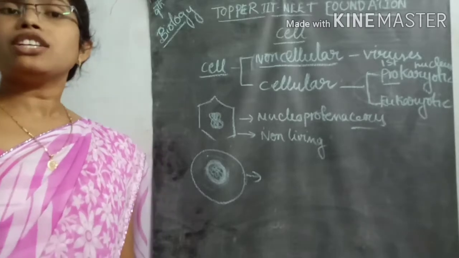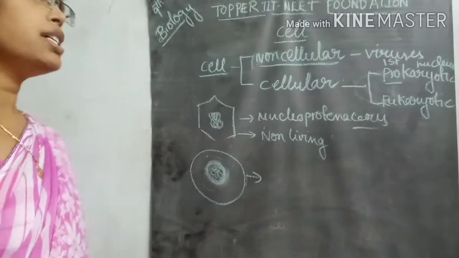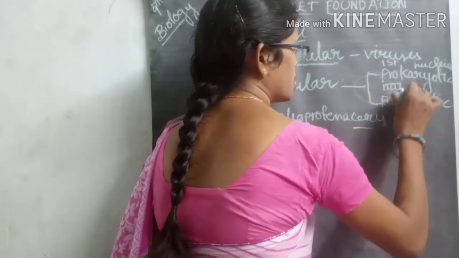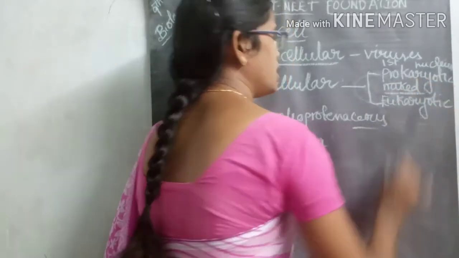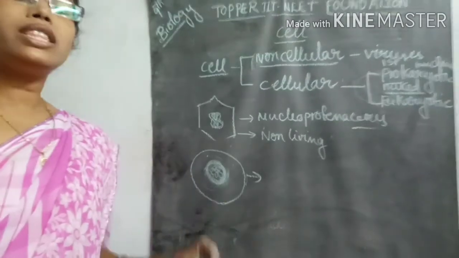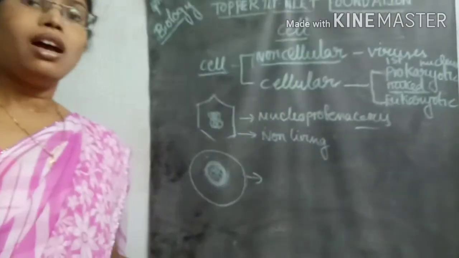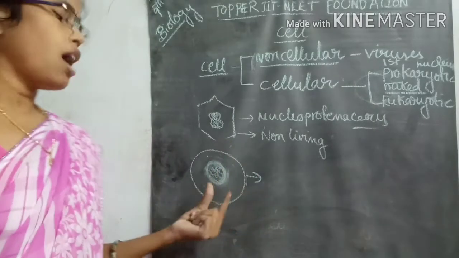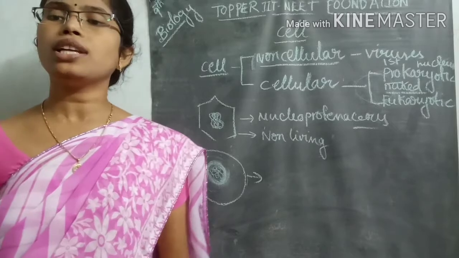But they are present; they are the first formed cells. Simply, we can say that in prokaryotic cells a naked nucleus is present, meaning genetic material without a nuclear membrane, and the membrane-bounded cell organelles are absent in these prokaryotic cells.